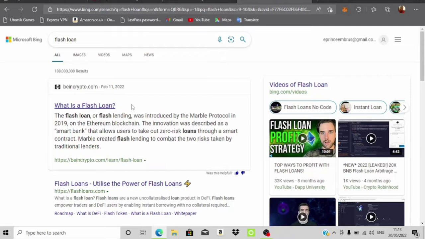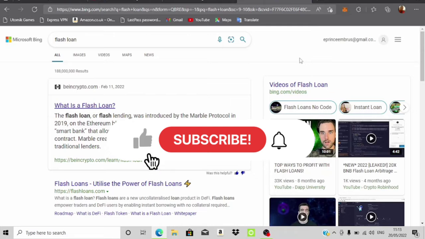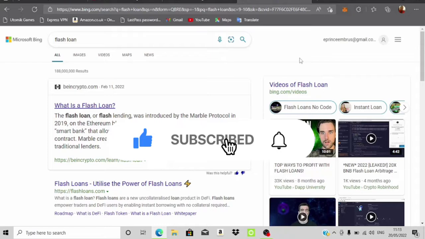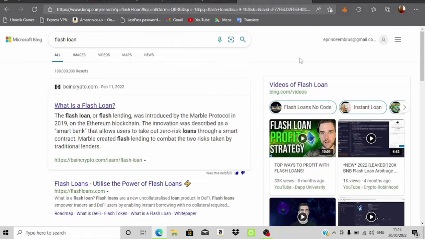So, like I was saying, I was talking about flash loans, and you can see over here, guys, it has zero risk loans, right? But you can still lose money in a flash loan. So people will ask, okay, I'm not doing this flash loan with my money, so how is it possible to lose money in a flash loan? Well, that's actually where the government levies and the gate fees that you're going to pay will have to be taken out, without refunding you that back in case your flash loan did not go through. By the way, this can happen in several situations. Basically, you do not provide enough gas fees for a trade to be executed fast enough and stuff like that.